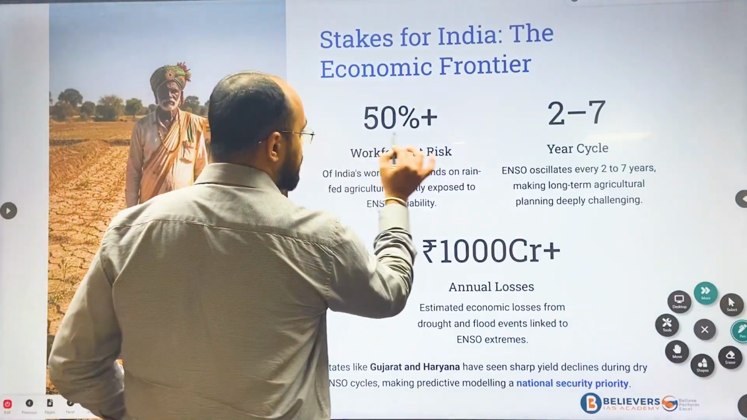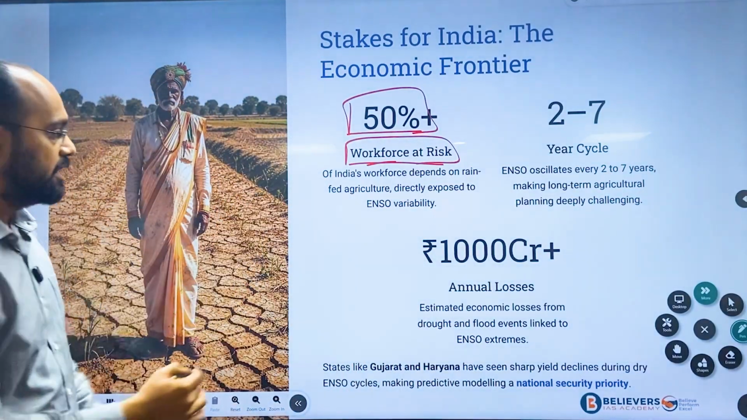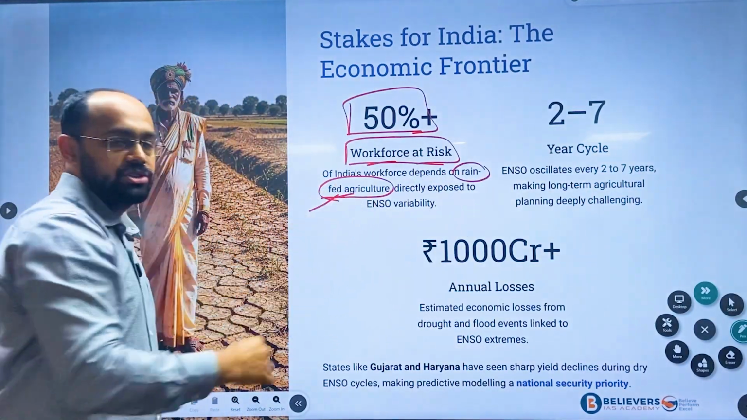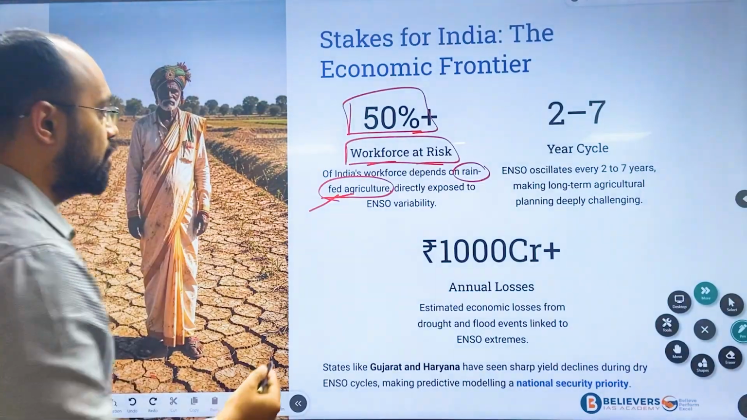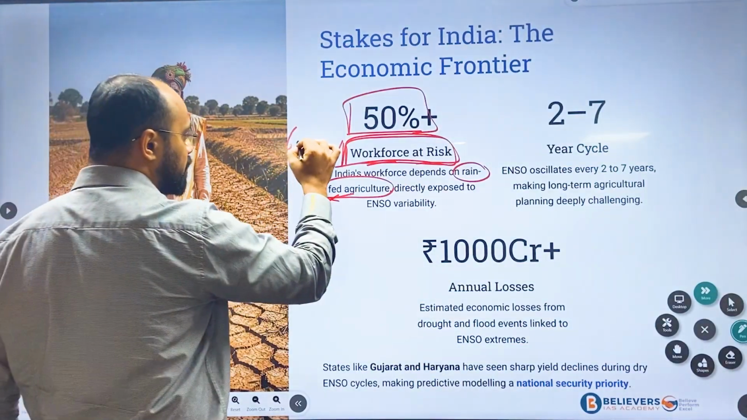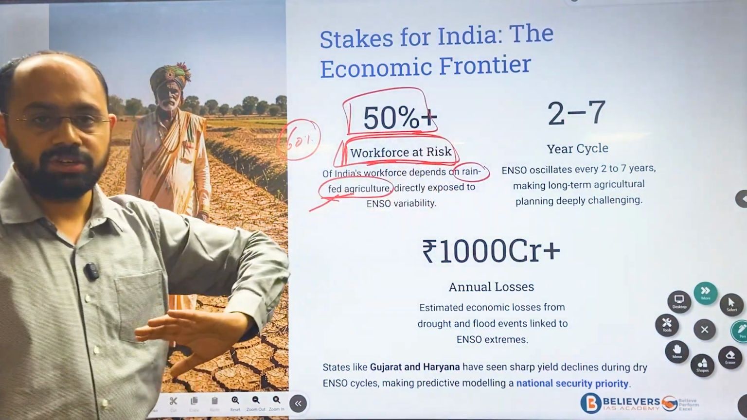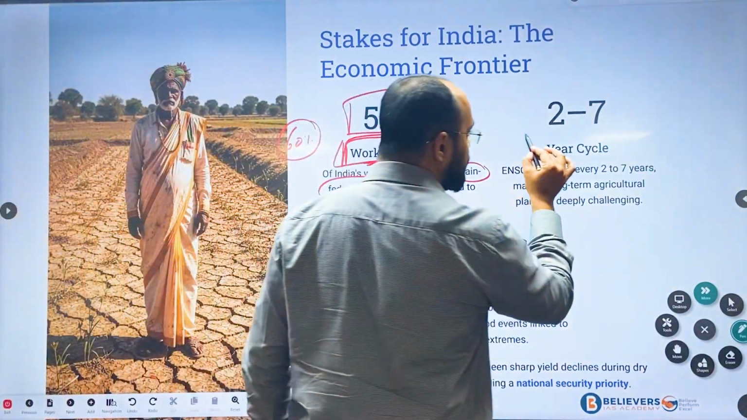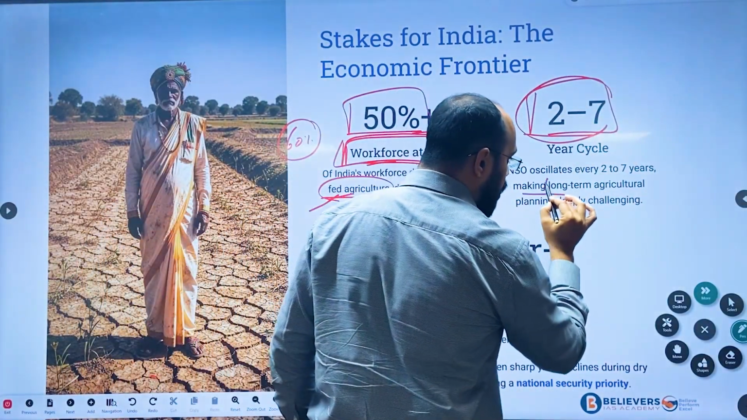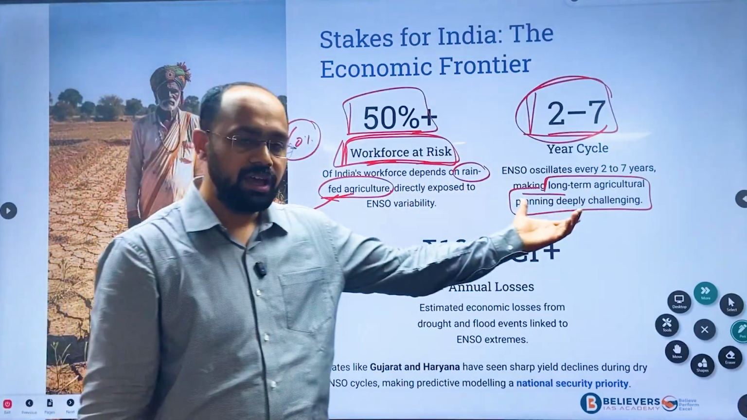So here, 50% plus of India's workforce is at risk, since our agriculture is rain-fed. Around 60% of our population is directly dependent on agriculture, so the workforce is getting affected by El Nino. And since it comes every 2 to 7 years, we can't do long-term agricultural planning.